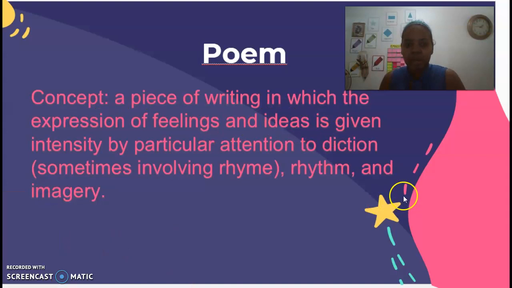What happens with the poems? The poems sometimes involve rhyme. One word has the same rhyme as another word. For example, beautiful, wonderful, or amazing with another word that has the same rhyme. Then the rhythm of the poem. Sometimes the poem involves a special rhythm and imagery. Sometimes poems also involve some images.